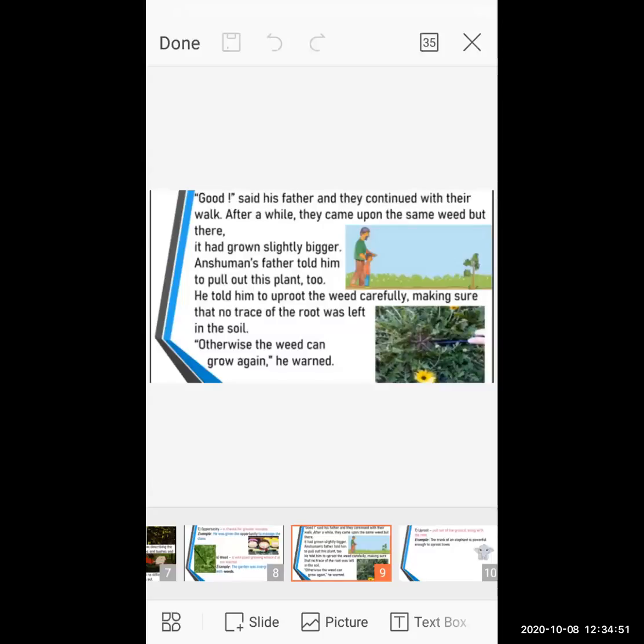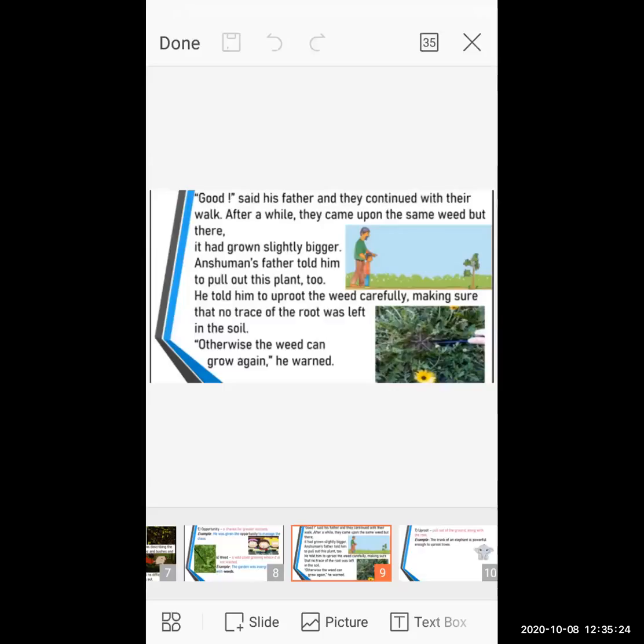Okay, so after a while, that means after some time, you can say a few days later, when they come the same way, the same seedling place where they removed the seedling, what do they observe over there? That plant had grown slightly bigger.